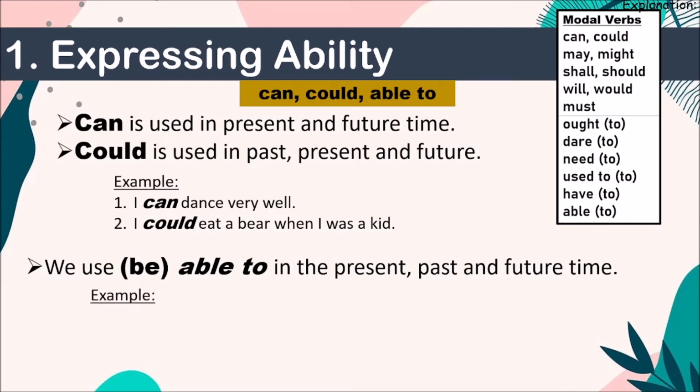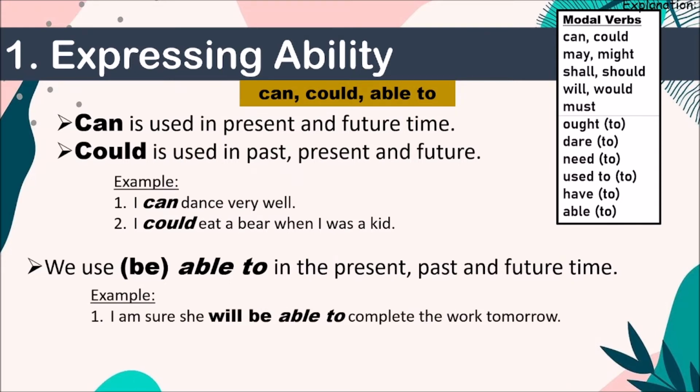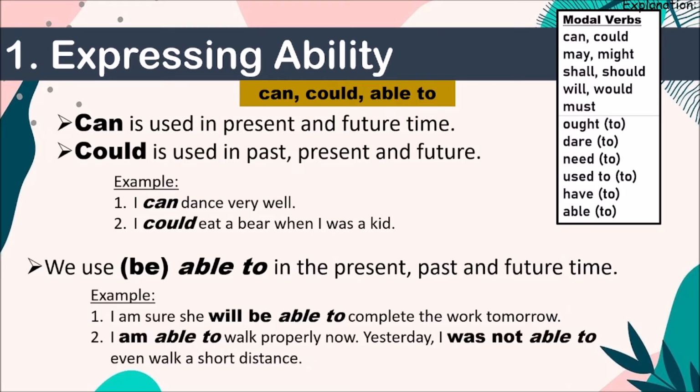Now, we use be able to, meaning be will always come whenever you're using able to in present, past, and future. So, for example, when I use able to, is it your core modal? No, it's your semi modal. All right. So, what is it? I am sure she will be able to complete the work. In Hindi, मैं पक्का हूँ कि वो अपना काम कर सकेगी. Will be able to. You don't have to think and translate also for this, because the word itself says be able to. Clear?